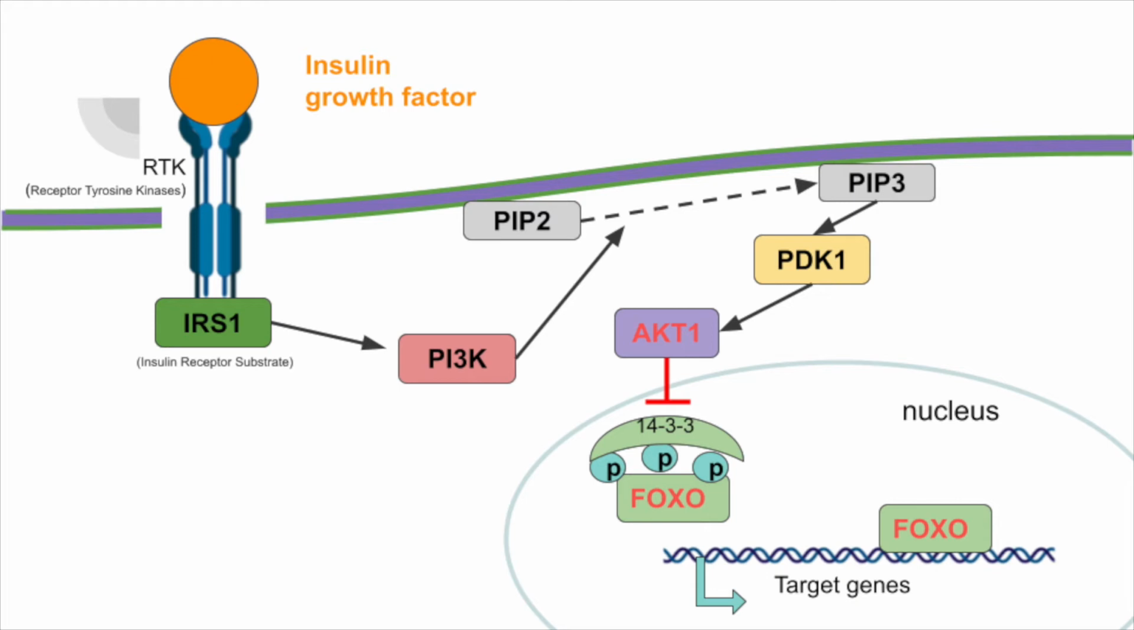However, our figure doesn't show PIP3 directly activating AKT1, because AKT1 needs other substrates to be fully activated. PIP3 is also responsible for recruiting these necessary substrates, such as PDK1, for full activation of AKT1. Fully activated AKT1 is a downstream activator with many substrates and effects on cell processes.